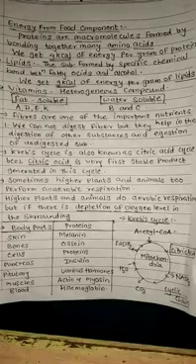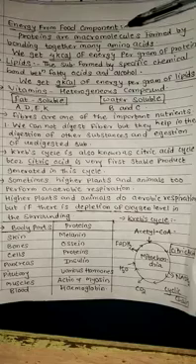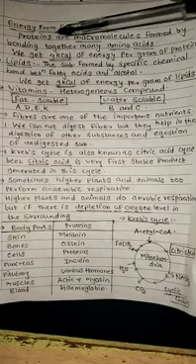Hi students, I am Pranal teacher and today we are going to learn about energy from food components, second chapter, life processes, science 2. Which are the food components from which we get energy? There are different types of food components we use in our diet, that is proteins, carbohydrates, then fats. In this topic, we see proteins.